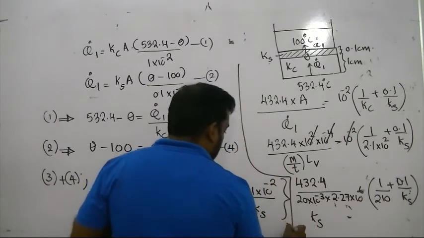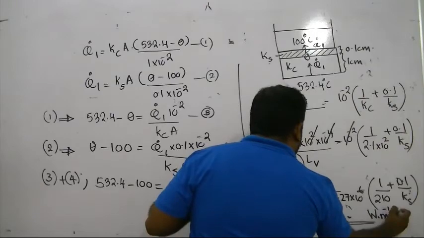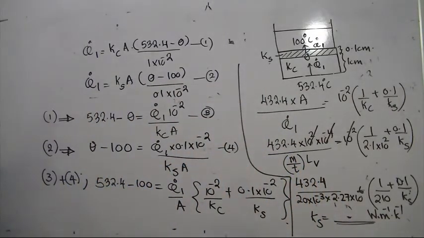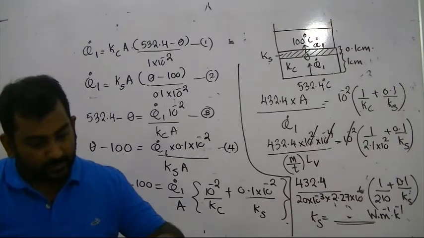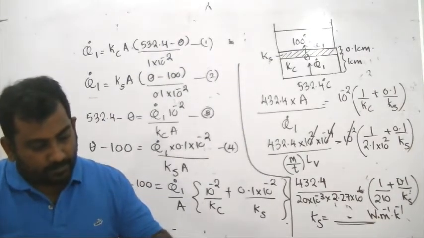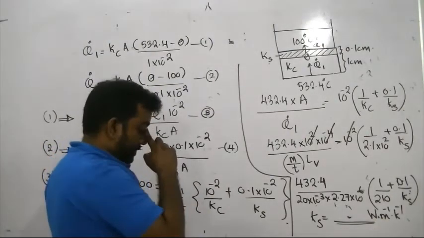Simplify it. Ks you can get in watt per meter per Kelvin or watt per meter per Celsius. If you write the relationship, I think from here you can do the substitution.